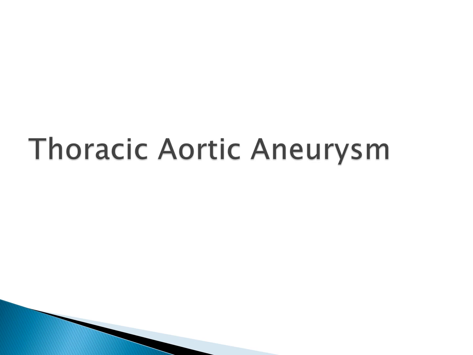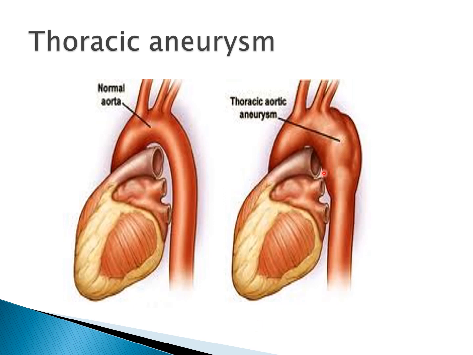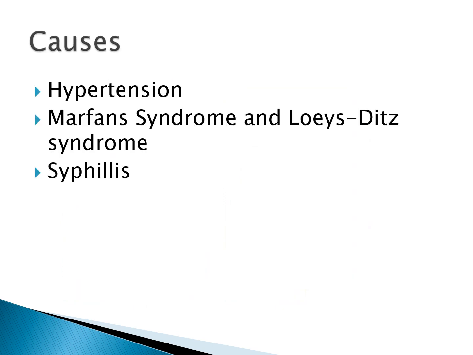Now we come to thoracic aortic aneurysms, that is, aneurysms which occur in the thoracic aorta. This is the normal aorta. Here you can see aneurysm formation in the ascending aorta and arch of aorta. The most common cause of thoracic aneurysms is hypertension. Other causes are Marfan syndrome and Loeys-Dietz syndrome, and syphilis is also, as we saw, an important cause of thoracic aortic aneurysms.